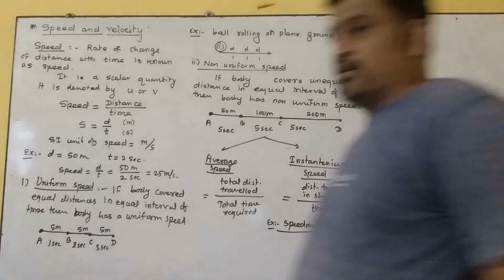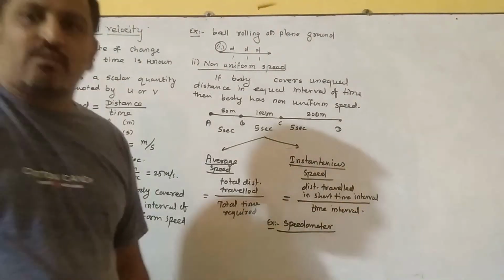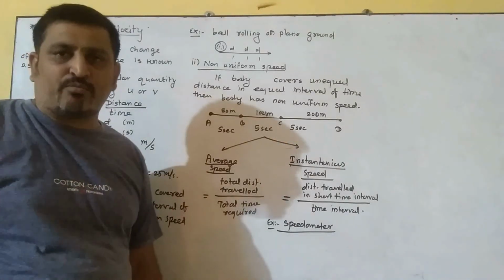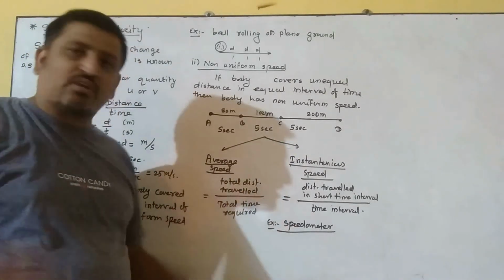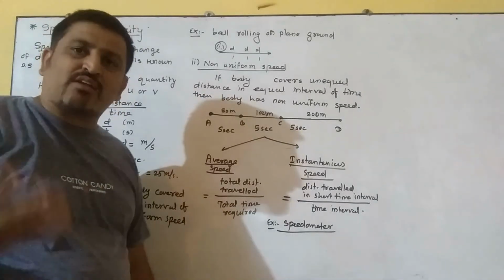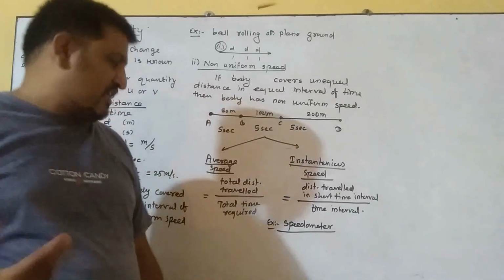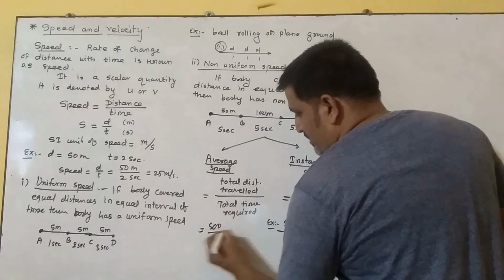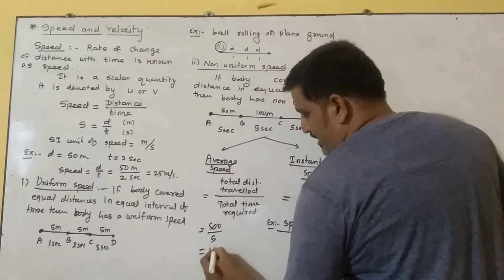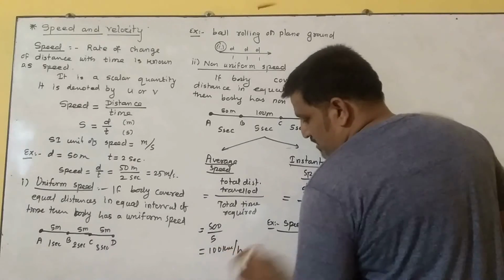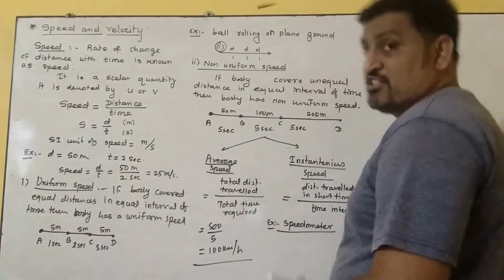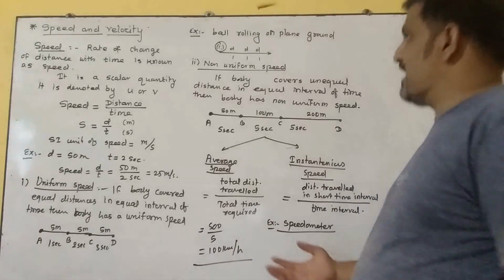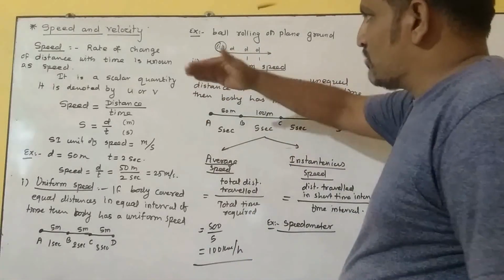Here in the average speed, if the body starts from the initial position and reaches say 500 kilometers, that is the total distance, and it requires say 5 hours, then we can directly find the average speed: 500 upon 5 hours, so 100 kilometers per hour is the average speed. So this is how we can talk about speed.